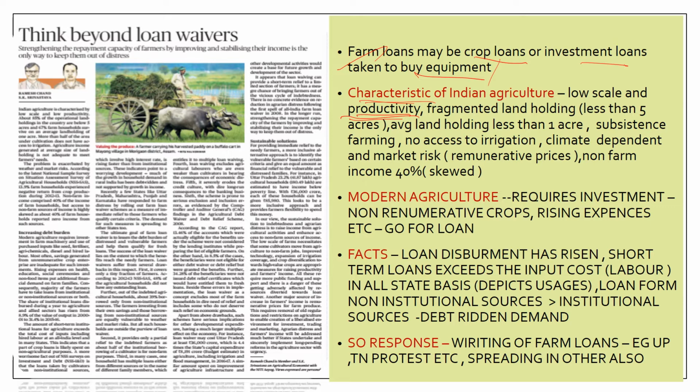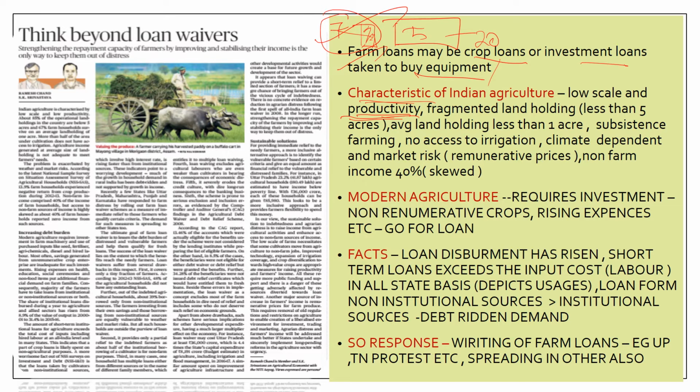I can give you an example. For instance, one person has 1 acre of land and another has 5 acres of land. The 5 acres may produce 20 units of crops, but the person with 1 acre may produce 7 units of crops. So the crop productivity is more in the 1 acre of land. This is called crop productivity, which is very low in Indian agriculture. And one of the characteristics of Indian agriculture is that the net sown area, the area in which crops are grown, is large, but the productivity is less.